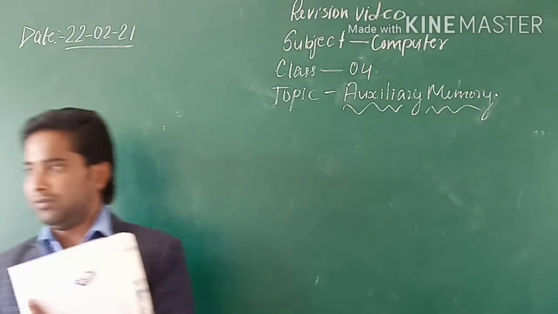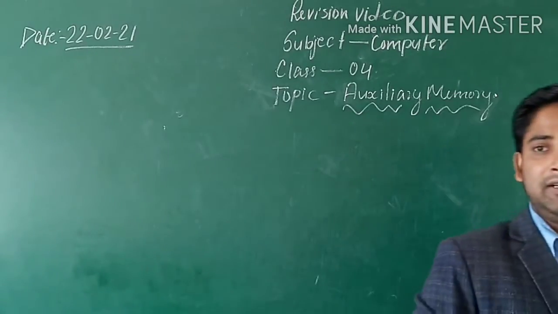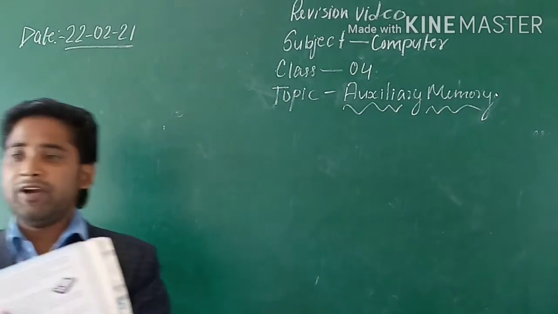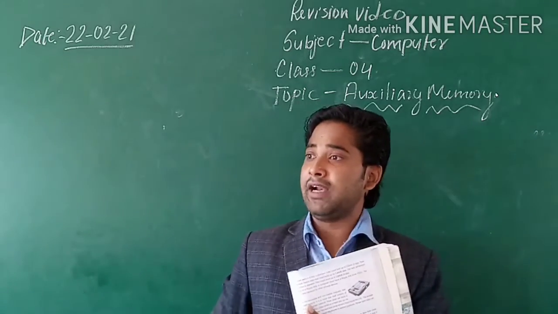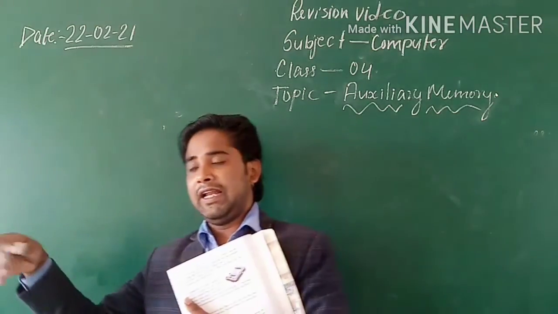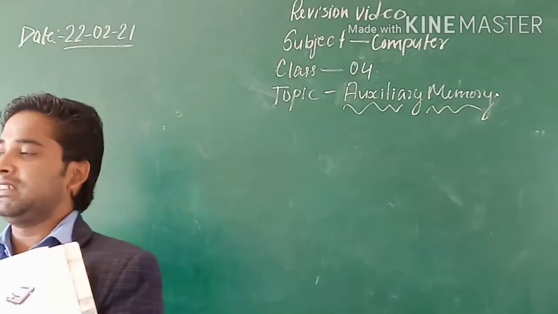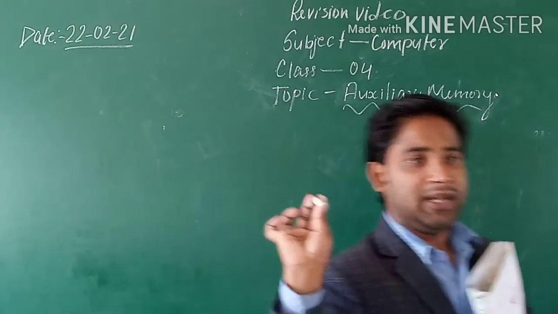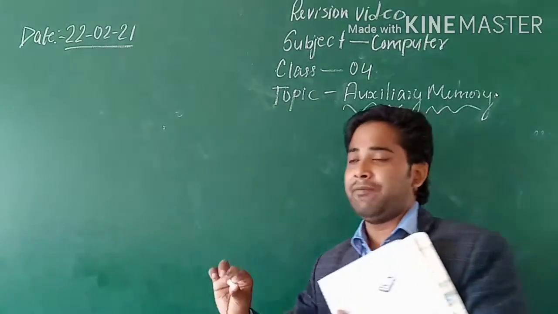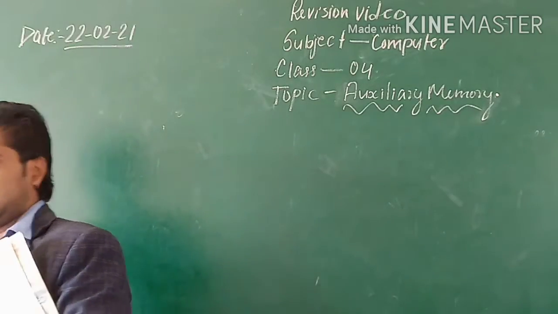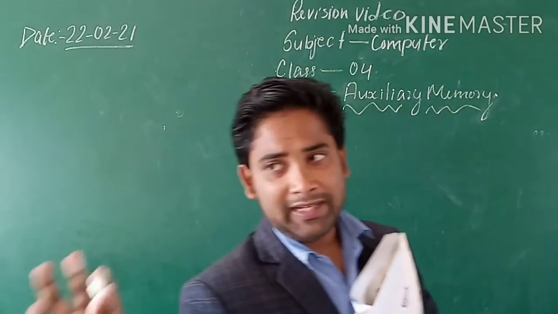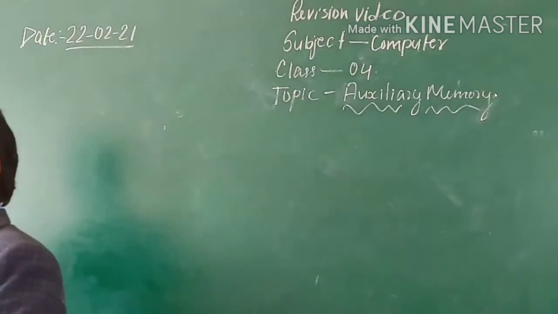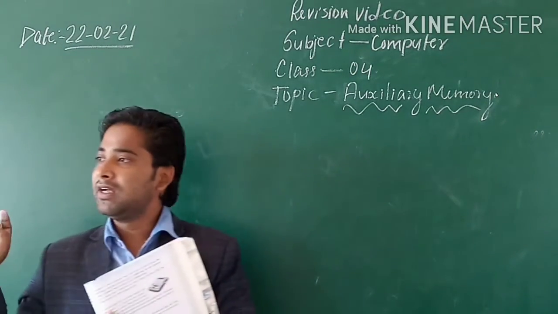Non-volatile का मतलब समझते हैं आप लोग? Do you understand about volatile and non-volatile? Volatile का मतलब क्या है? Current पे depend नहीं करता. Volatile memory does not depend on the current. Whether the electricity is there or not, those things will remain in the computer system. But non-volatile depends upon electricity. Suppose you are typing something in a computer system and you want to save it. If the electricity suddenly cuts off, then those things will be erased from the whole system, because it is dependent on the electricity.